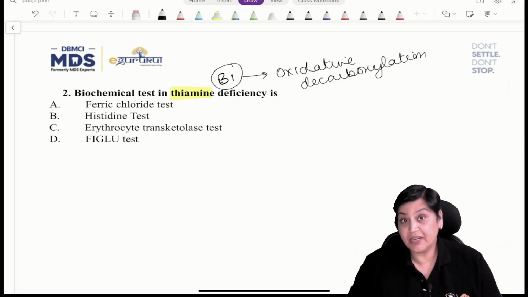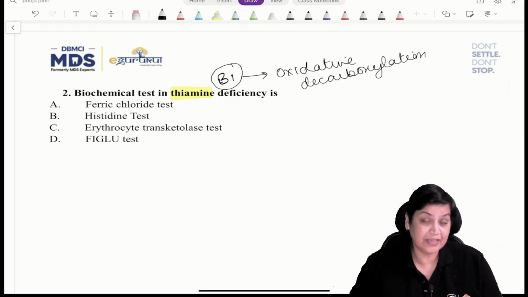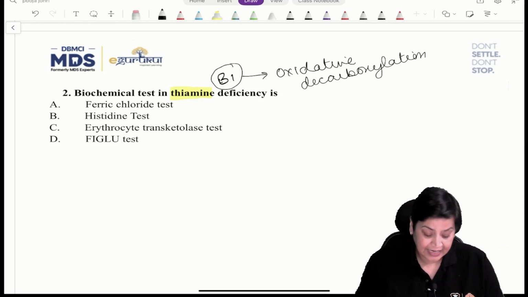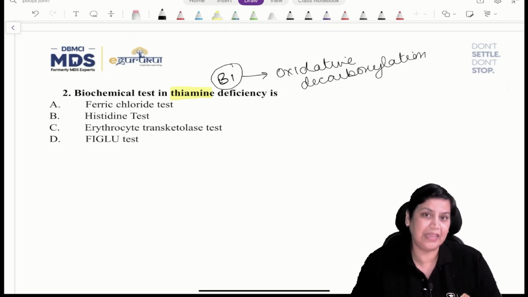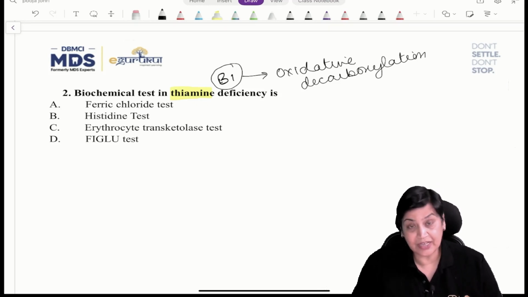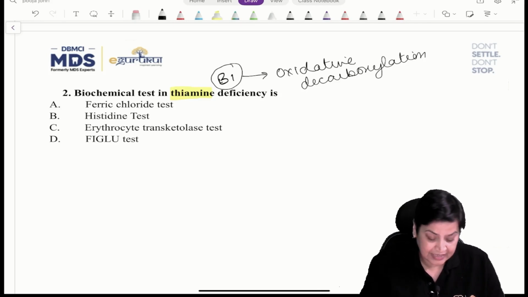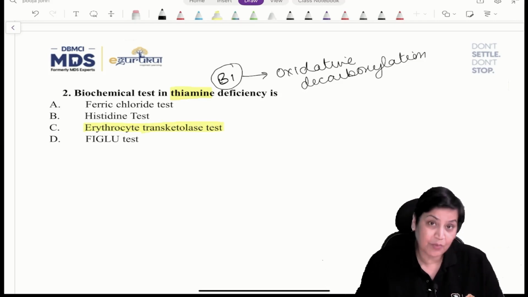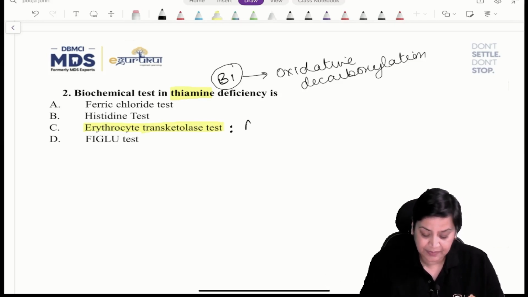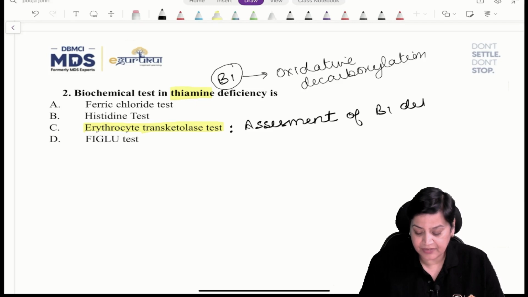Oxidative decarboxylation is the removal of carbon dioxide in the presence of oxygen, and it is required basically for 4 important reactions in the body. But here the question is the biochemical test. The biochemical test is the erythrocyte transketolase test. This is again a very important question, and this becomes an assessment of B1 deficiency.